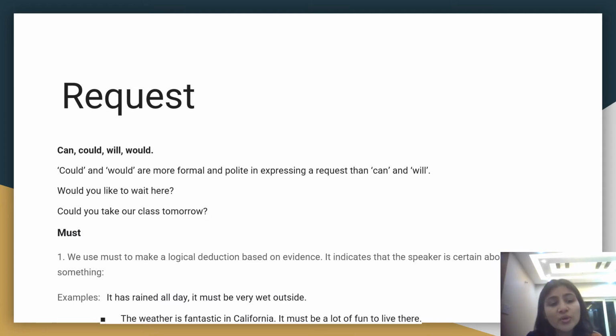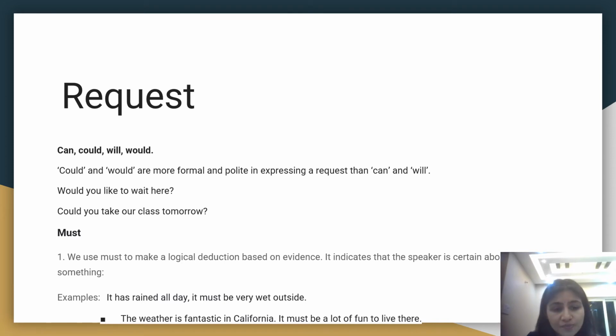Okay. Would you like to wait here? That is more polite in nature rather than saying, will you like to wait here? So would is more polite and more formal. Could you take our class tomorrow? If you have to ask a teacher or anybody, can you take our class tomorrow? It might not sound that polite, but can could be replaced with could so that it becomes more formal and polite in nature.